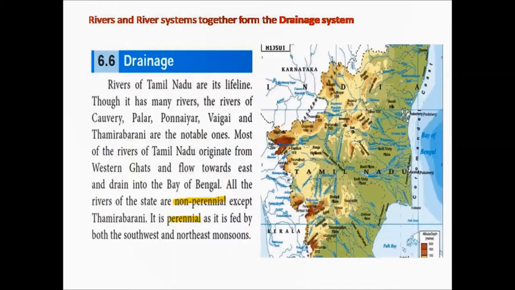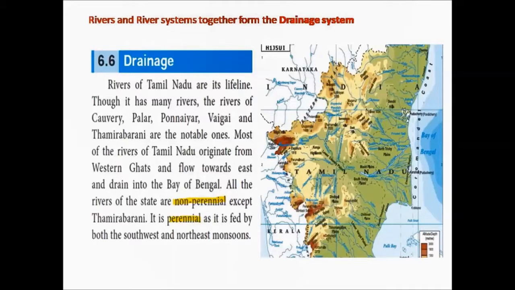Coming to the lesson, rivers of Tamil Nadu are its lifeline. So rivers are absolutely important in our day-to-day life. Though there are many rivers in Tamil Nadu, some of the famous rivers are Kaveri, Palar, Ponnayar, Vaigai and Tamarabarni.